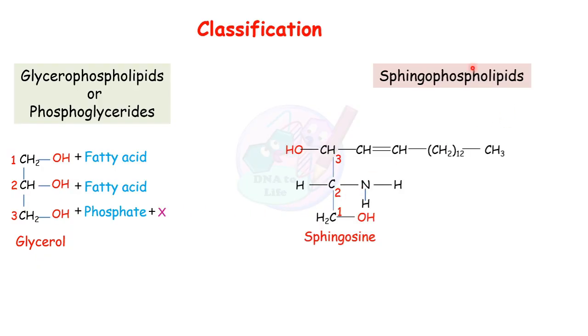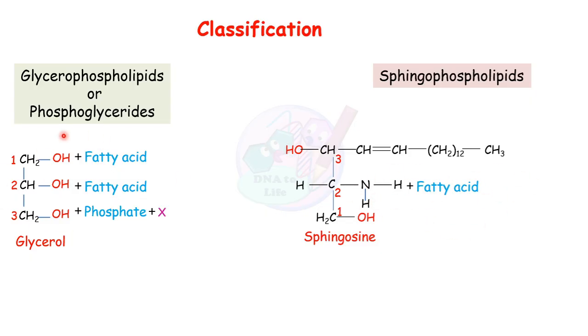Here in case of sphingophospholipids, the backbone alcohol present is sphingosine. Sphingosine is an 18 carbon containing alcohol, and it has 2 hydroxyl groups. One is present at the first carbon and one at the third carbon, and on the second carbon an amine group is present, and fatty acid interacts here with the amine group.